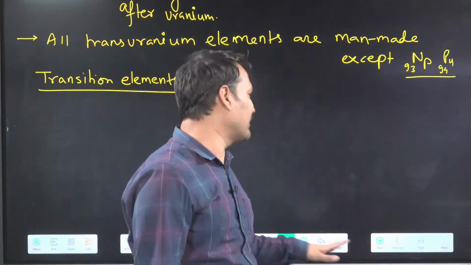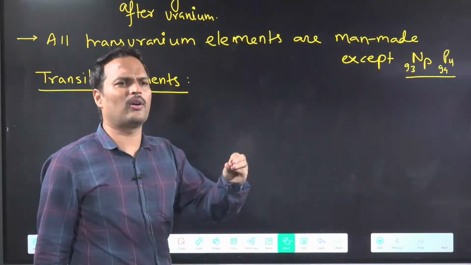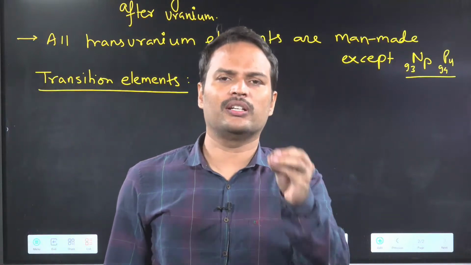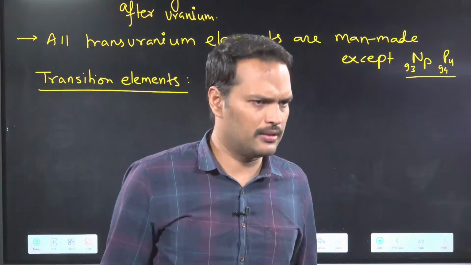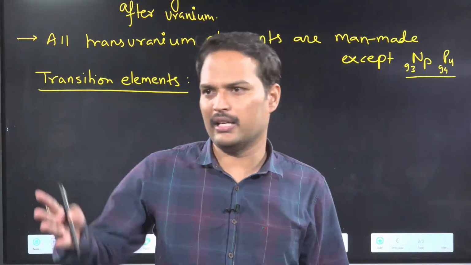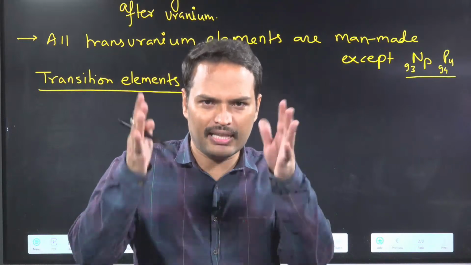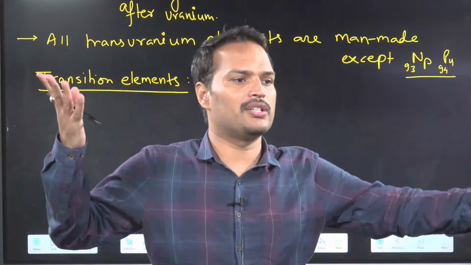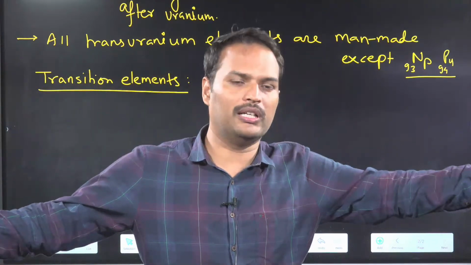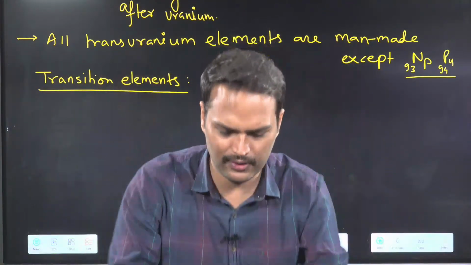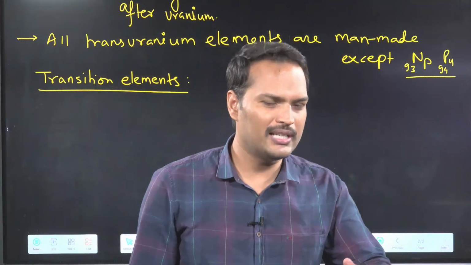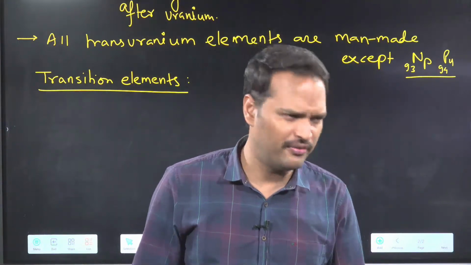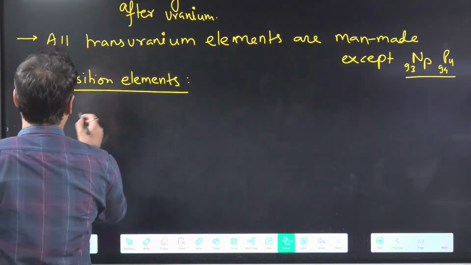Now see, they have written the definition in two ways. One is according to the simple English dictionary. What is transition? Transition is between two things. Like you are studying in class 10th, then there is an intermediate transition phase, then there is college. Life will change: 10th life and college life are totally different, but between these two we have a transition. So this is the English meaning, that transition is the intermediate phase.